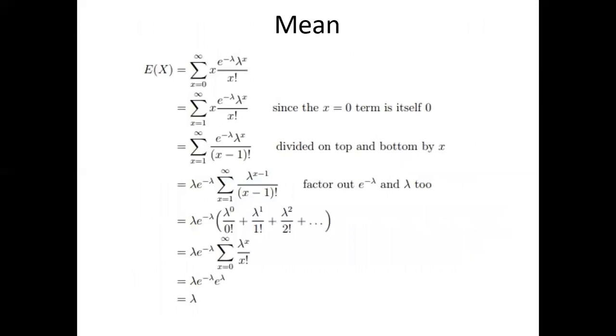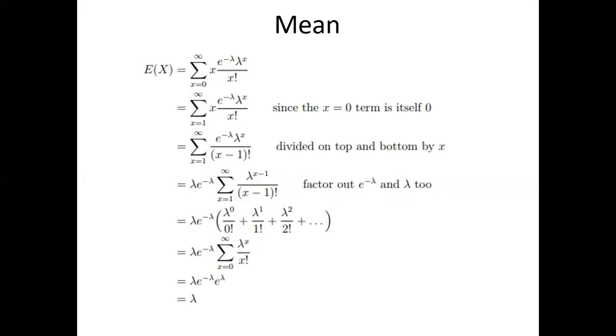Now we'll see the mean of the random variable when it follows the Poisson distribution. The mean of the Poisson distribution, E(x), equals, we have the formula, the sum of x into p(x).